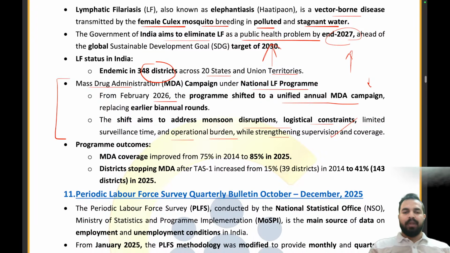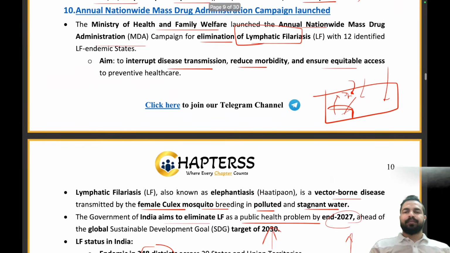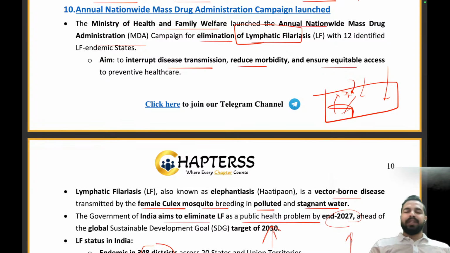That's all. When it comes to the MDA coverage, it has improved from 75% to 85% in 2025. The districts stopping MDA after TAS1 increased from 15% to 41% in 2025. Clear, everyone? All the details are clear to all?